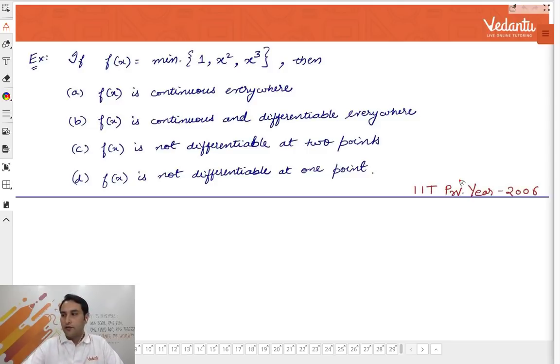Read it? Just make the graph. Which graphs will you make? 1, x square and x cube. Quick, quick, quick.